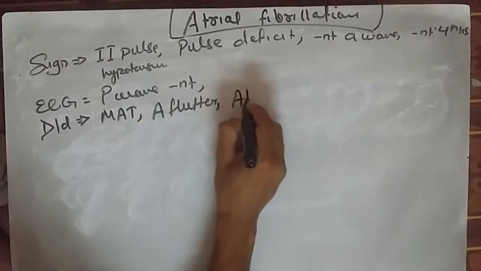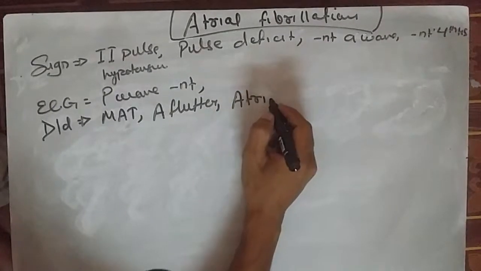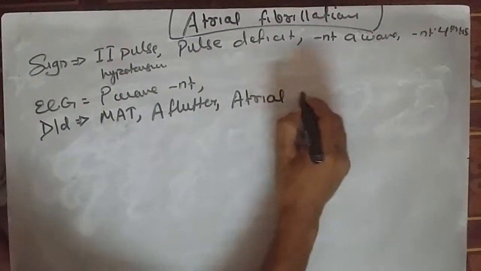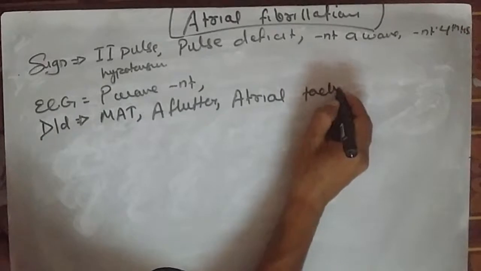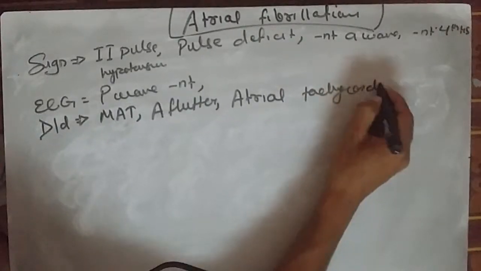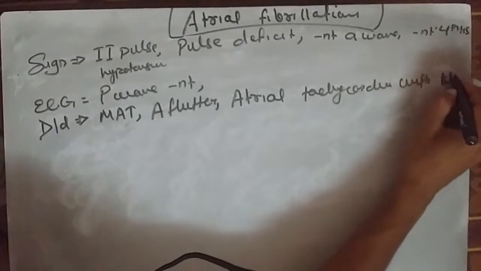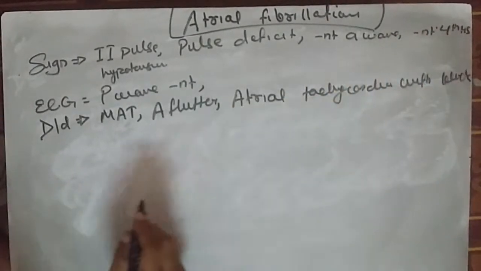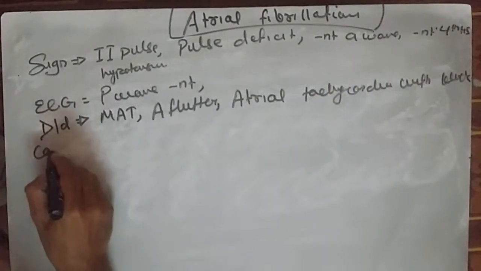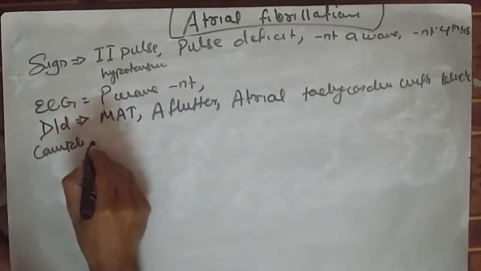Atrial tachycardia with variable block can also be there. So these are the differential diagnoses.